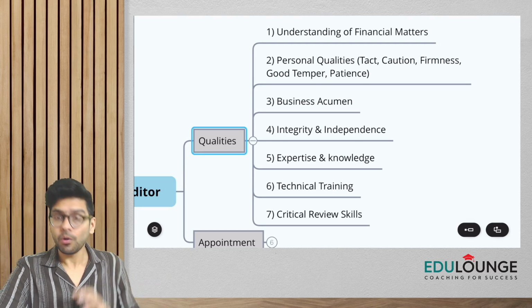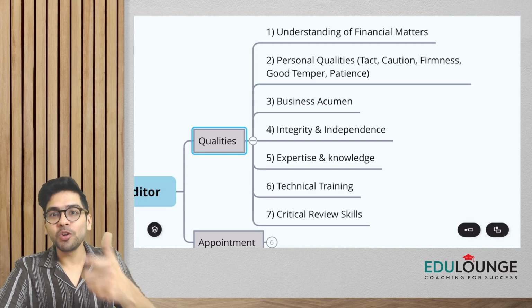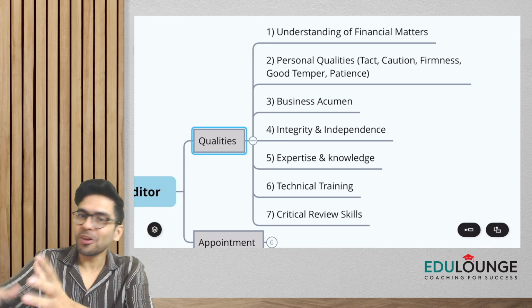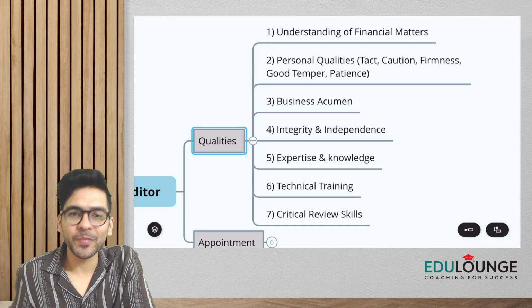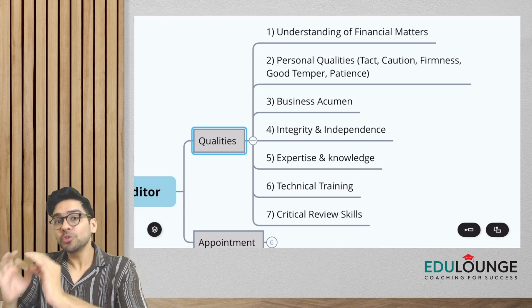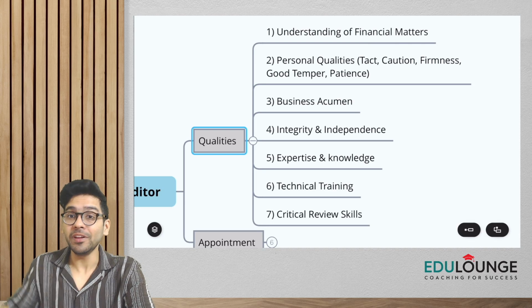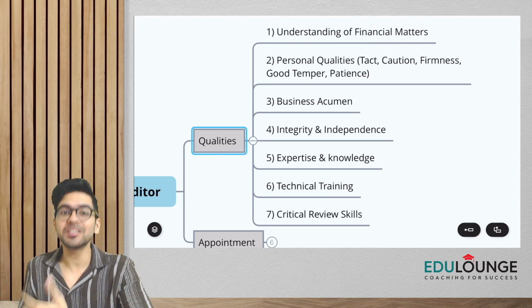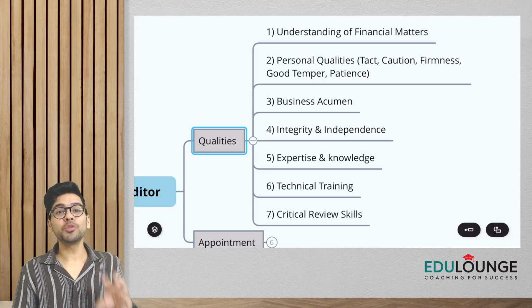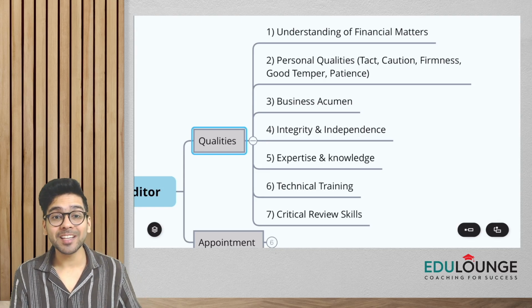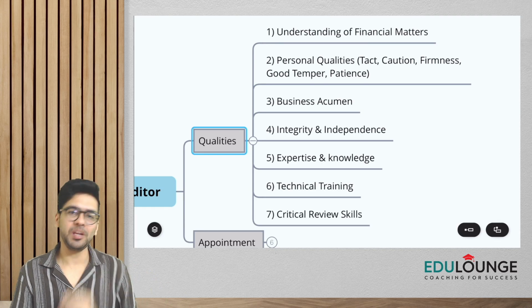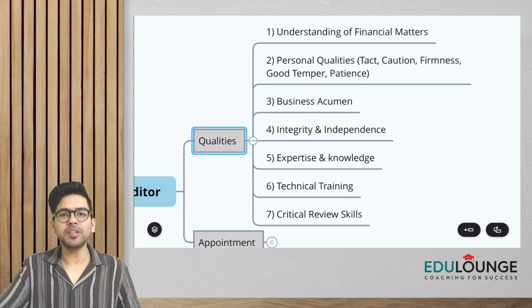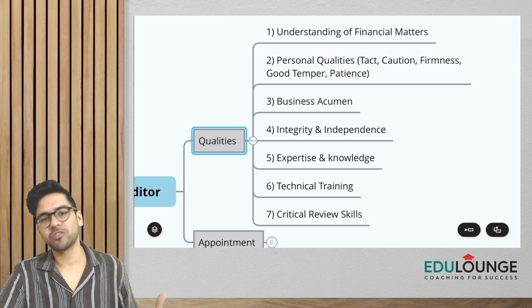All the qualities that make a good businessman also contribute to the making of a good auditor. Then the most important quality, which we read in the definition of audit also: it is an independent examination. So the most important quality of an auditor is that he has to maintain integrity and be independent. Integrity simply means he has to be honest and straightforward.